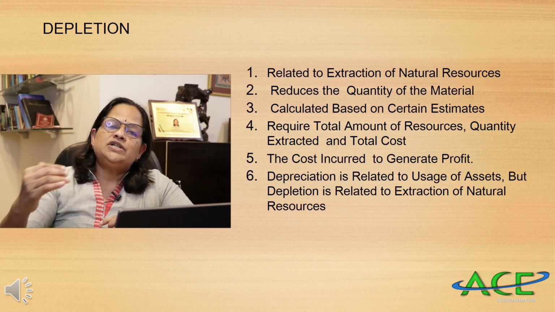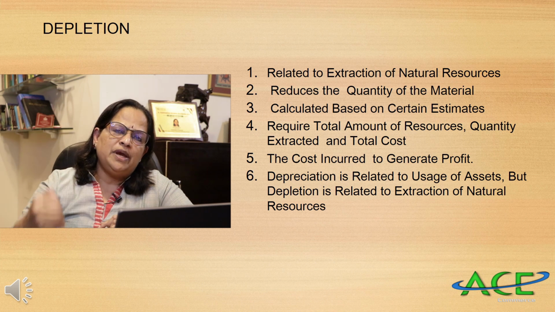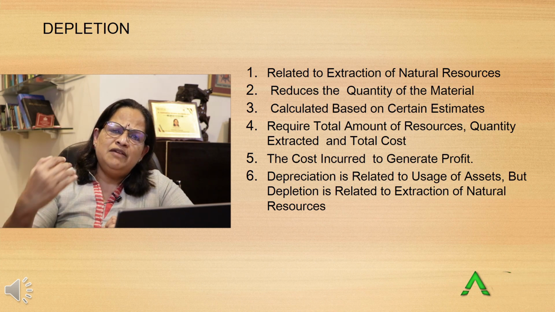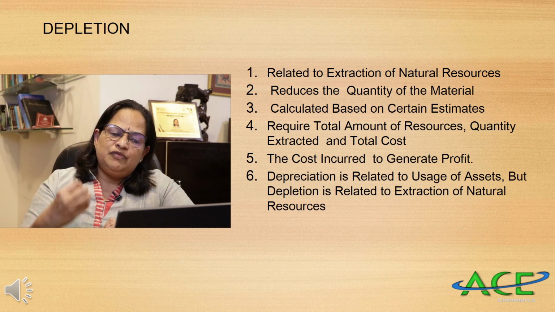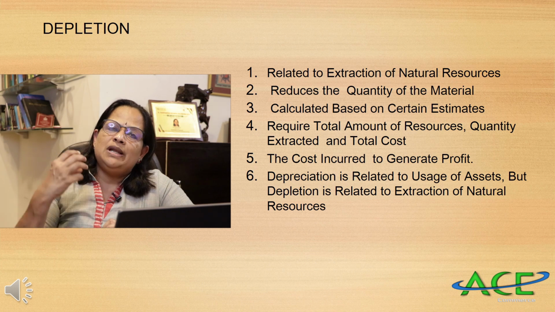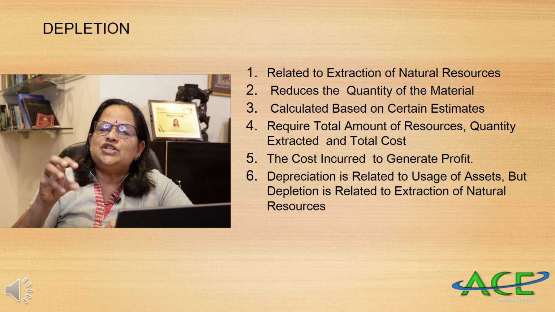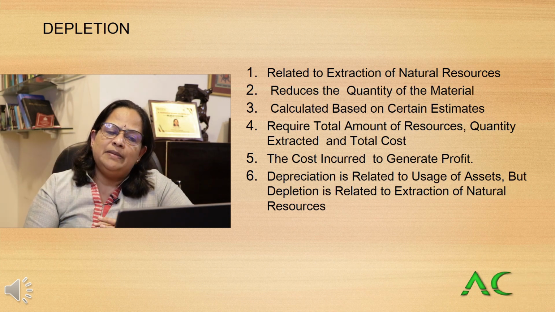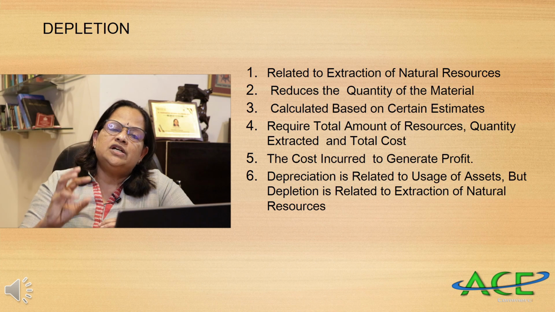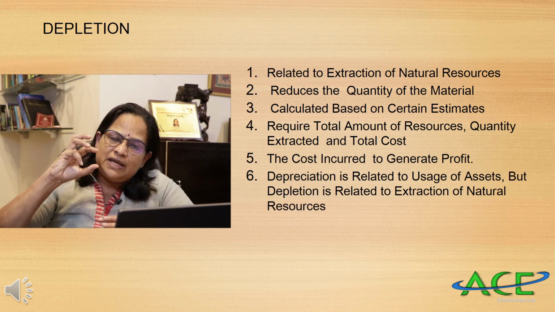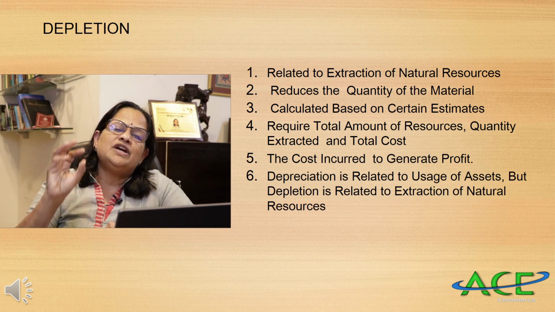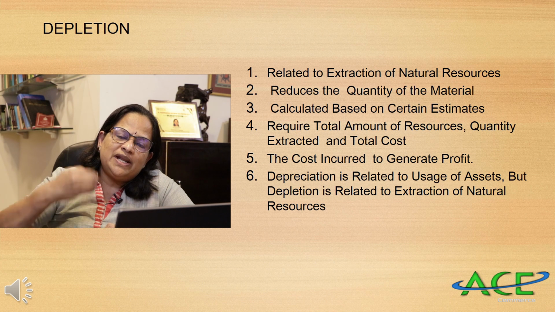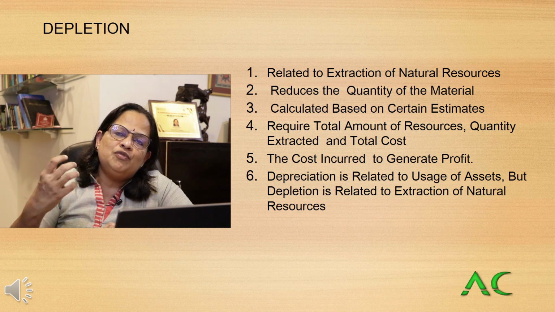Now, it is calculated based on certain estimates. When you are taking a quarry or mine, or buying something, they will have a calculation of what quantity they can extract. Then if you want to charge depletion, it requires the total amount of resources, the quantity extracted and the total cost. Based on this calculation only they can charge the depletion. Depletion is a cost incurred to generate the profit. In the case of natural resources, we do not call the charge depreciation, we call it depletion, because as we are extracting, the actual total output will reduce.